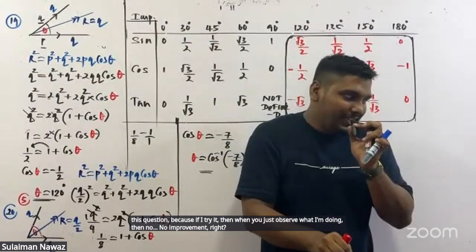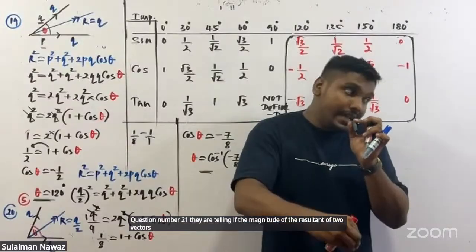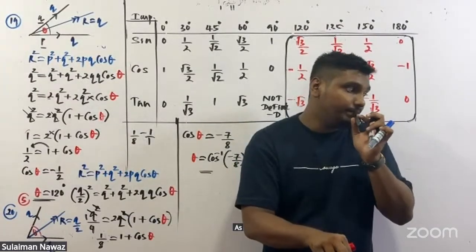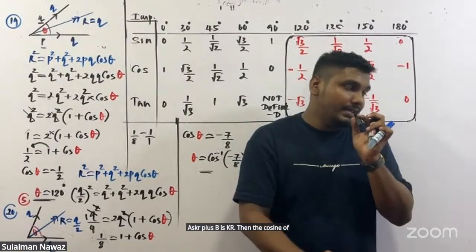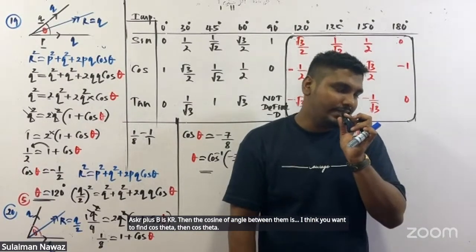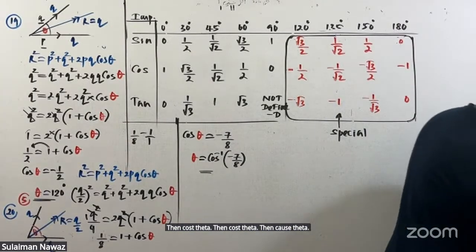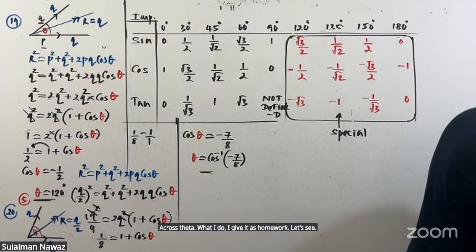Question number 21: if the magnitude of the resultant of two vectors of magnitude a plus b and a minus b is a squared plus b squared, then the cosine of the angle between them is? You want to find cos theta. What I do, I give it as homework. I am not doing that today.